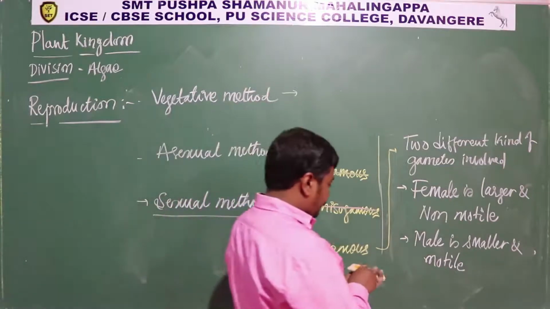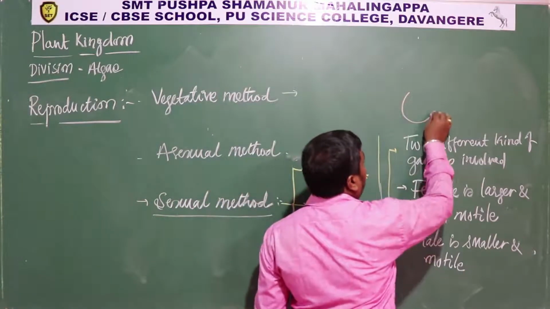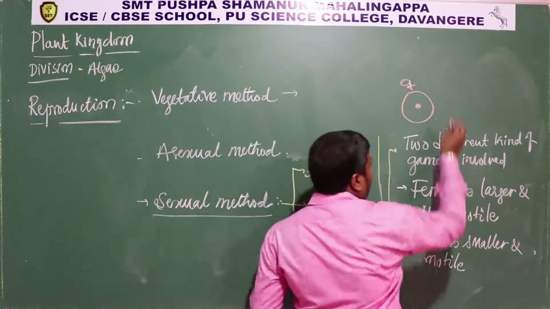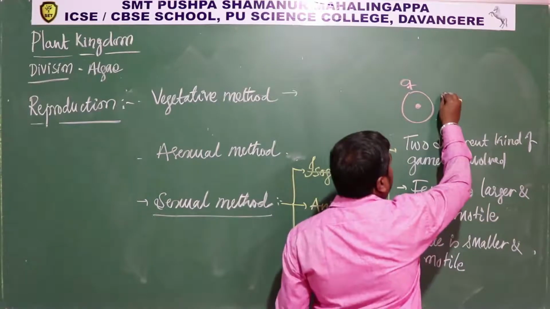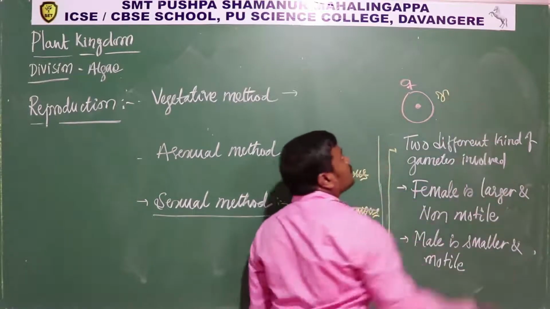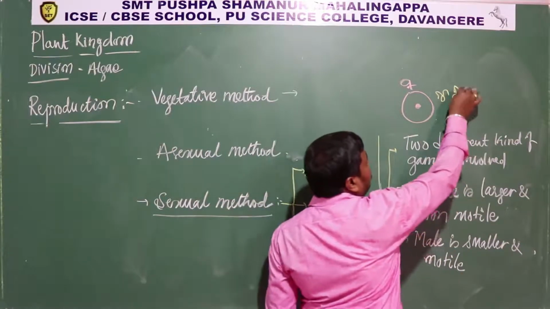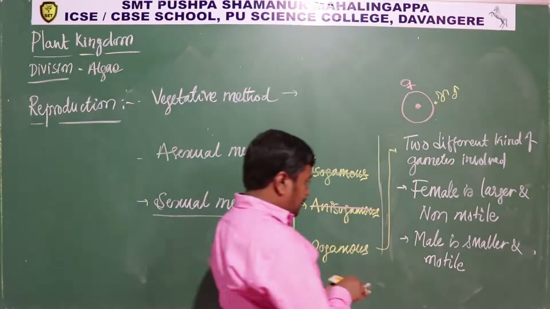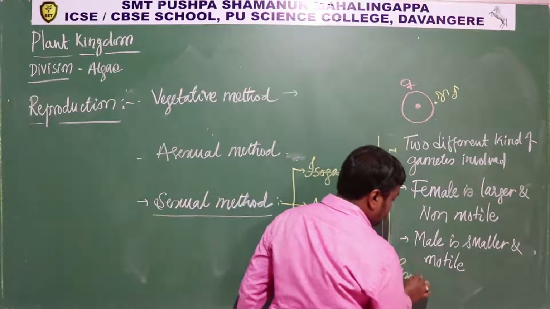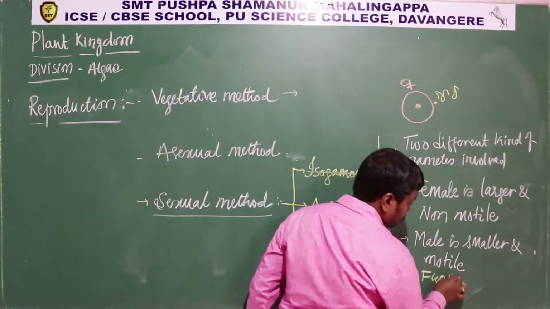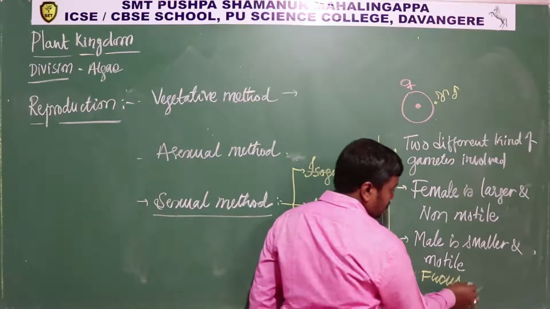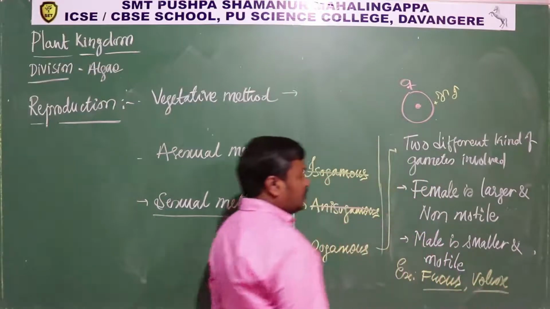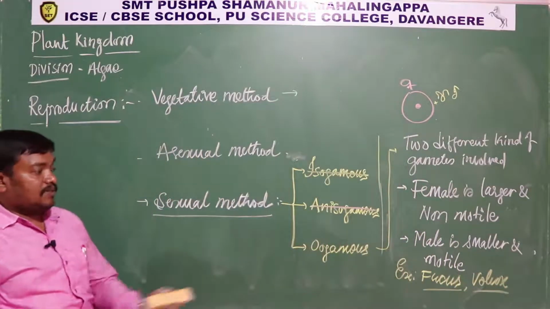So in oogamous, the female gamete is larger and non-motile. So this is the female gamete, whereas the male gamete is smaller and motile. So this is the male gamete. If the fusion of these two happens, we call it oogamous. The examples for oogamous are Fucus and Volvox.